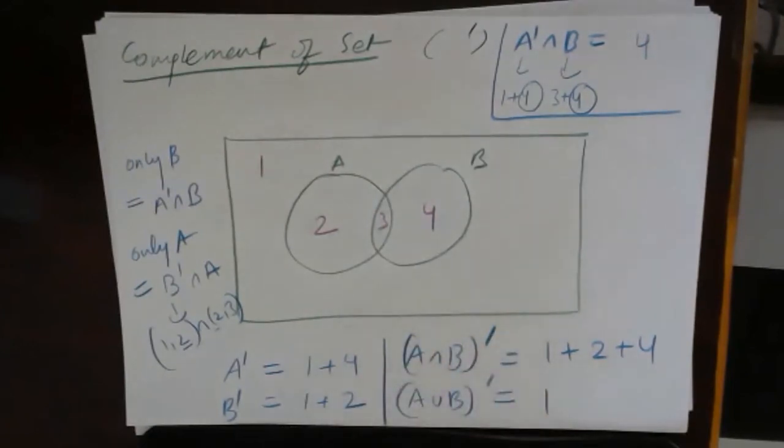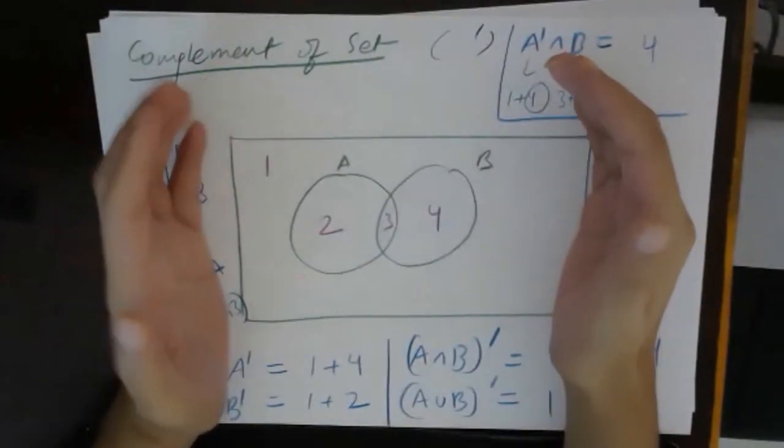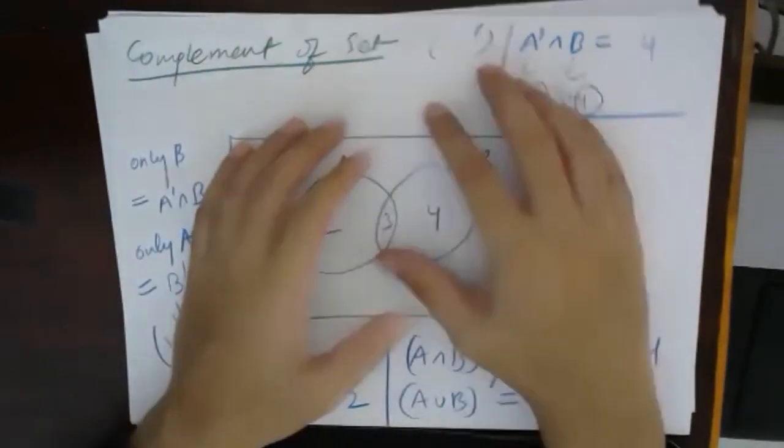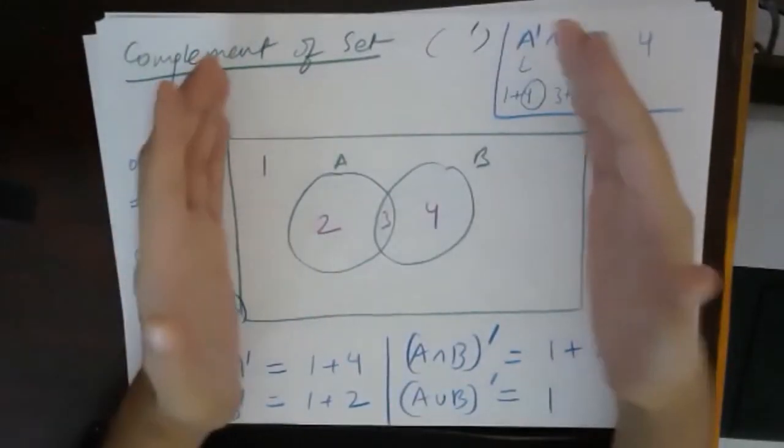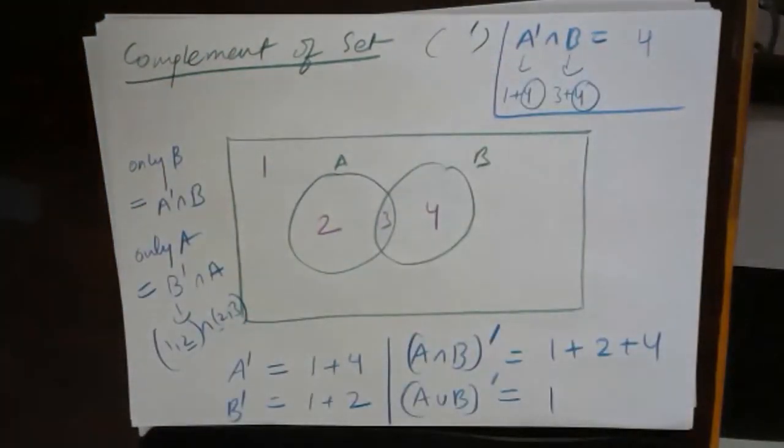So the whole world of this complement is contained only in the universal set. Everybody understood? Very good.